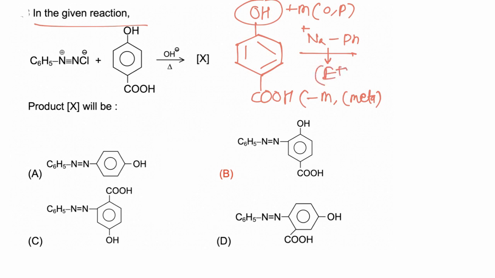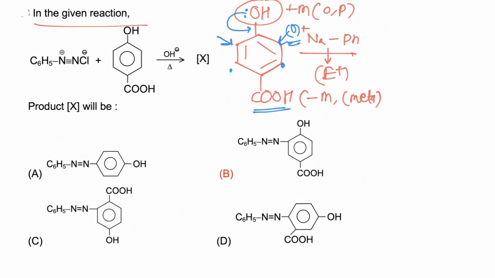Now this electrophile will attack at the position where electron density is maximum. Now the OH group increases electron density at the ortho position, while COOH decreases electron density at its ortho position. So at the ortho position of COOH, which is the meta position of OH, electron density is decreased, while at the ortho position of the OH group, electron density is increased.